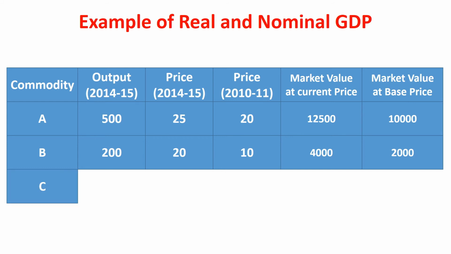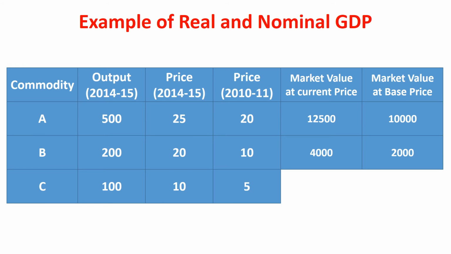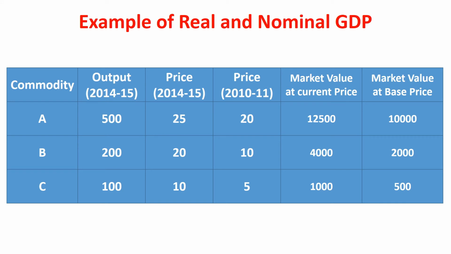Third commodity is C. Output in current year is 100 units. Price in current year is 10 rupees per unit. Price in base year is 5 rupees per unit. Then market value at current price is 10 into 100 is equal to 1,000 rupees. Market value at base price is 5 into 100 is equal to 500 rupees.